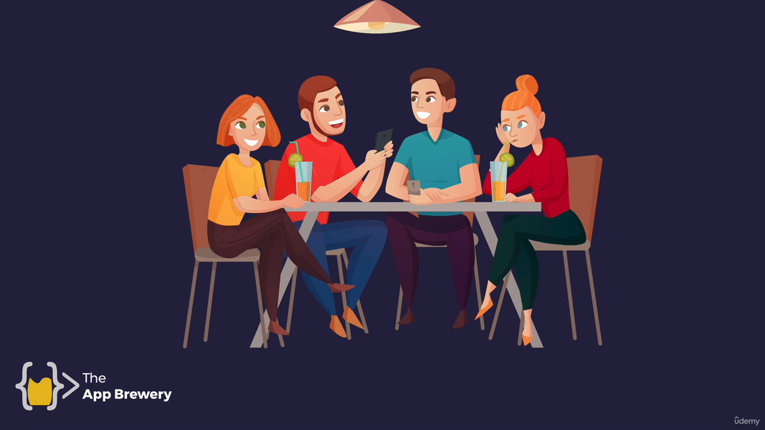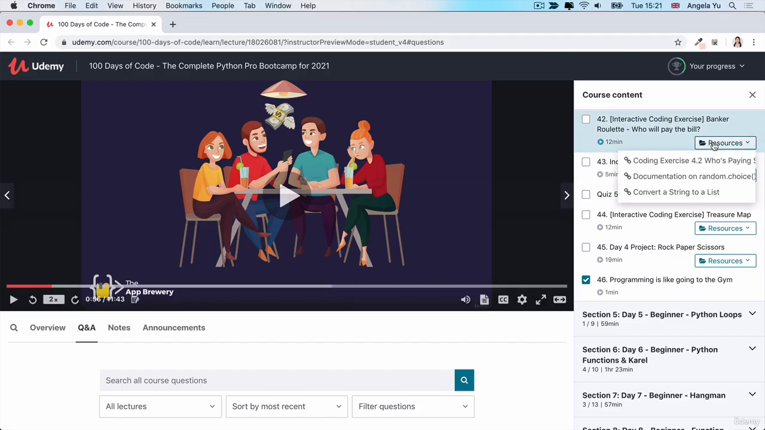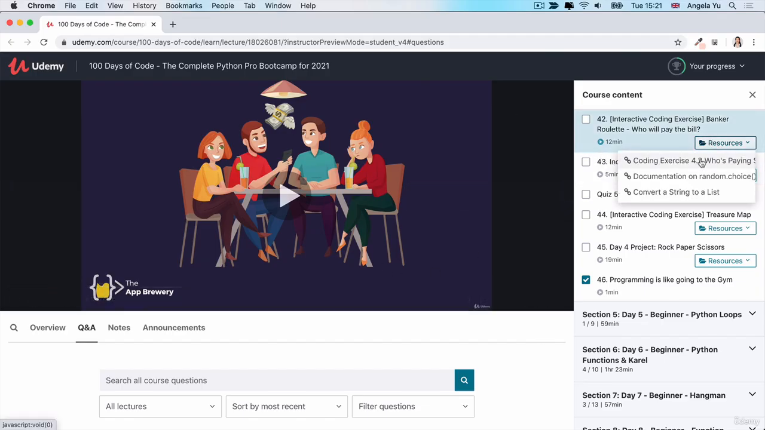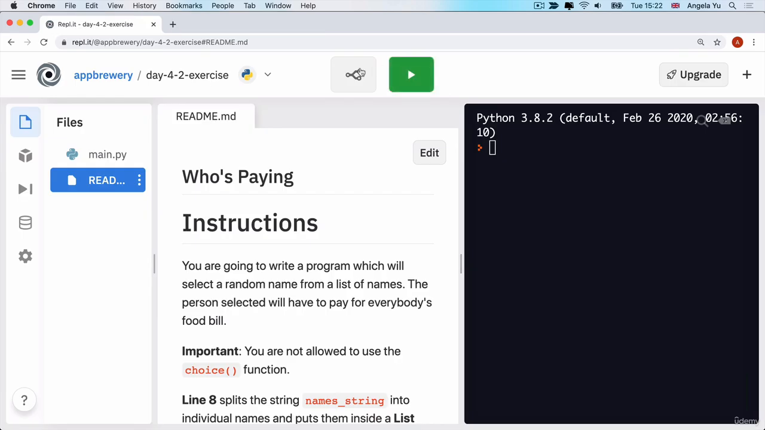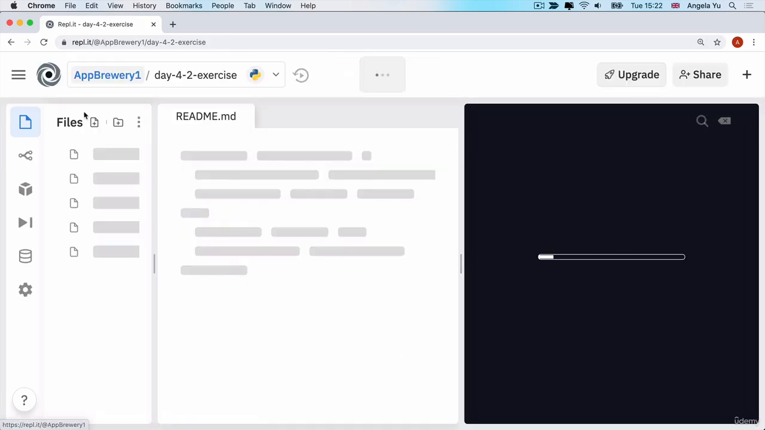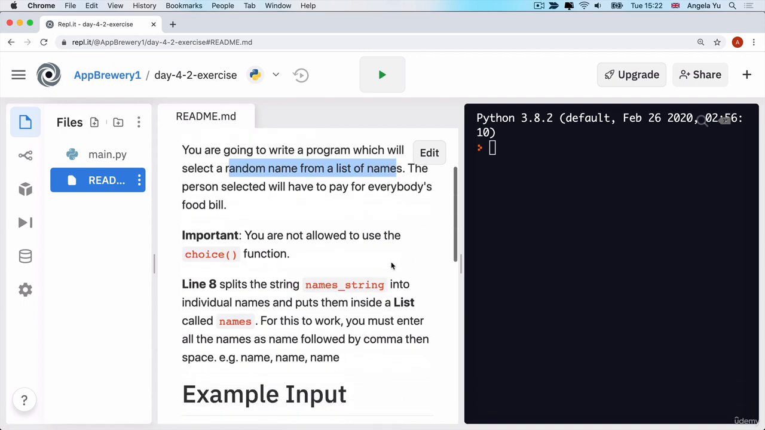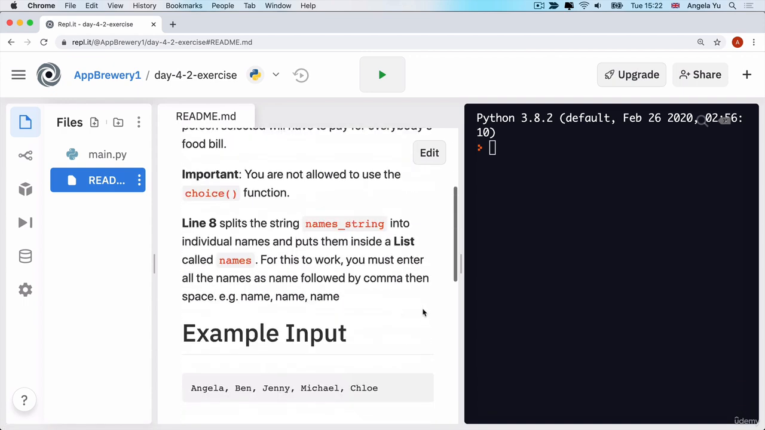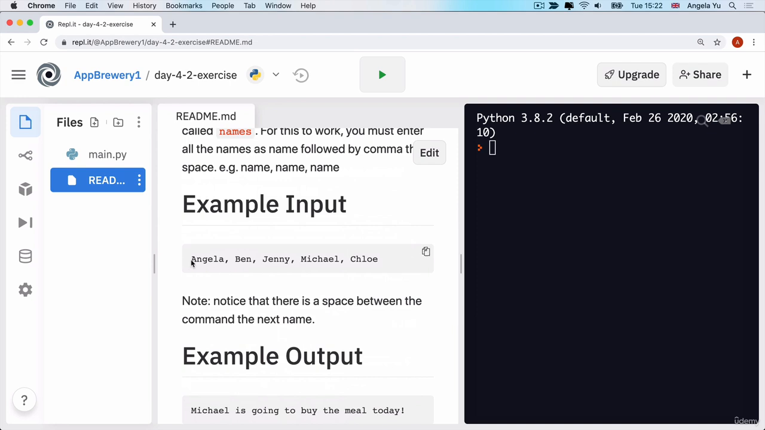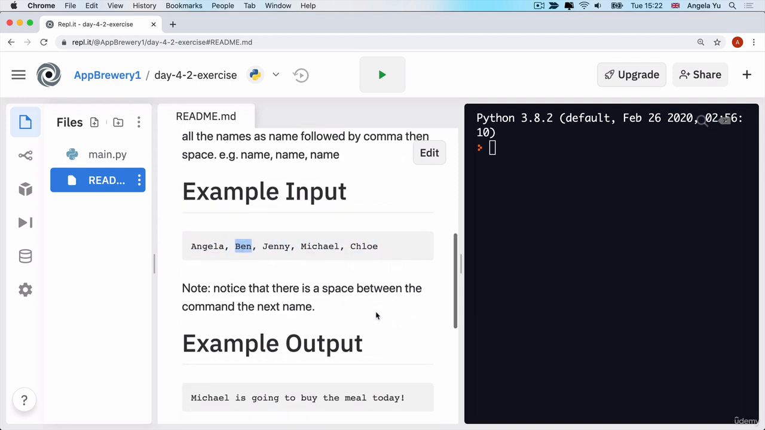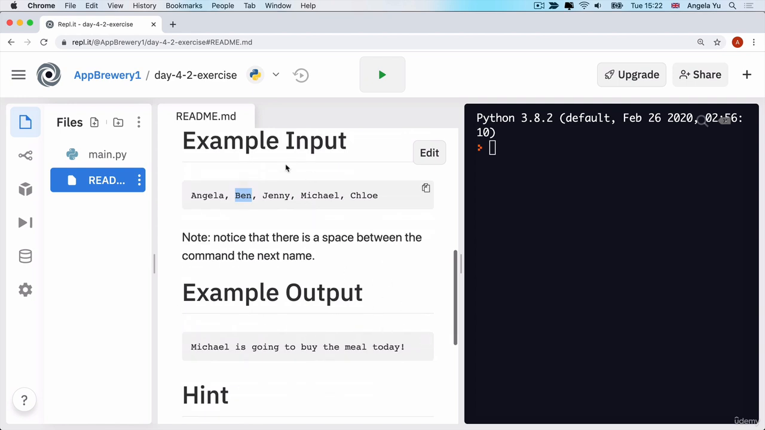So in today's code challenge, this is what we're going to replicate with code. Head over to the course resources and click on the coding exercise to bring it up. Now go ahead and fork your own copy of it so that you can make amendments. Now, the idea is that once you've completed the challenge, you should be able to type in a whole bunch of names as an input with a comma and a space separating each name, and then the code will pick a random name from the ones that you've given it and tell you who is going to buy the meal.